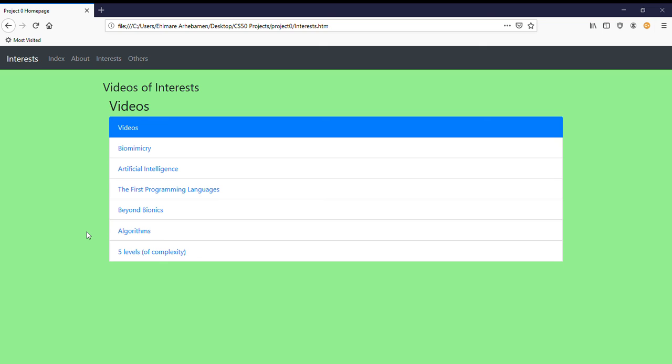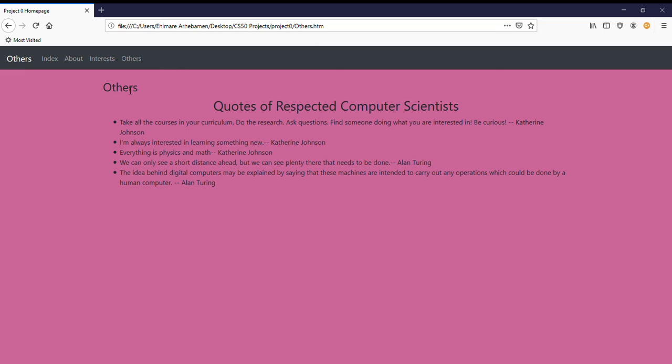So essentially, if I click on only one of them, it'll take me to the page, and I can go back, and I can go to another. If I press any of them, it'll take me to the videos. And then this right here is the last page, which was just some quotes. This is also an unordered list, and the only thing changed here was the background.